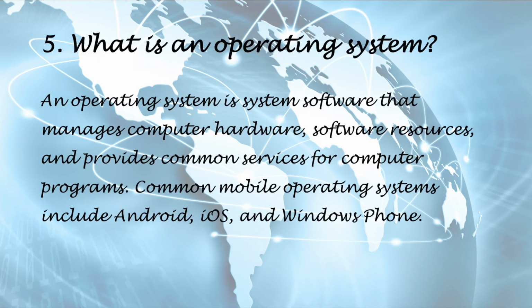Question 5. What is an operating system? An operating system is system software that manages computer hardware and software resources, and provides common services for computer programs. Common mobile operating systems include Android, iOS, and Windows Phone.